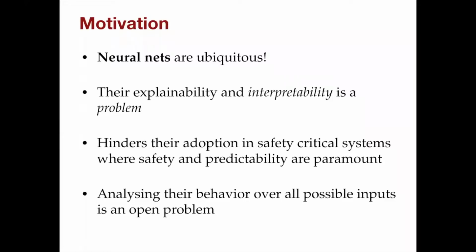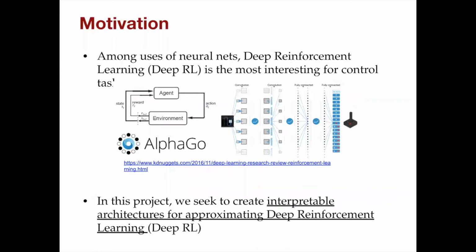So the motivation behind our project: neural networks are everywhere, they are ubiquitous. However, their explainability and interpretability is a problem that hinders their adoption in safety critical systems like autonomous vehicles and aircraft, where safety and predictability are paramount. Therefore, analyzing their behaviors over all possible inputs is an important but open problem. There have been some attempts made, but it has not been conclusively answered.